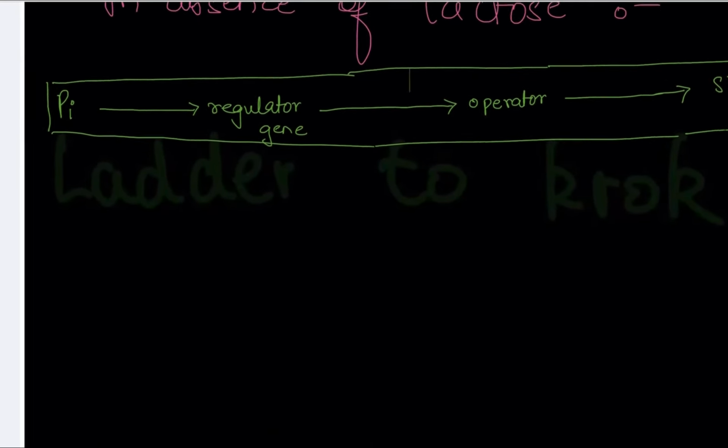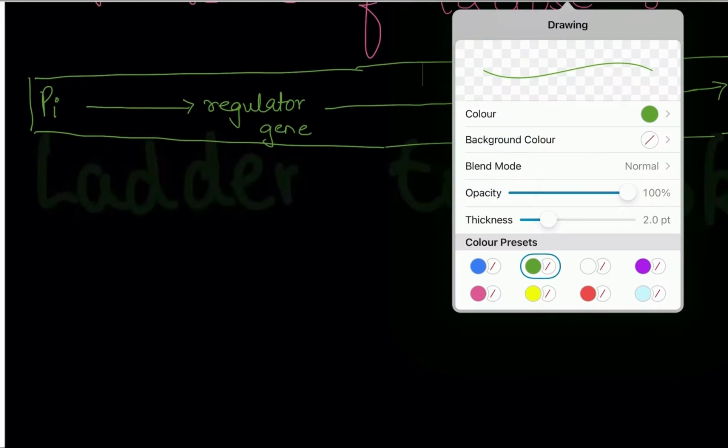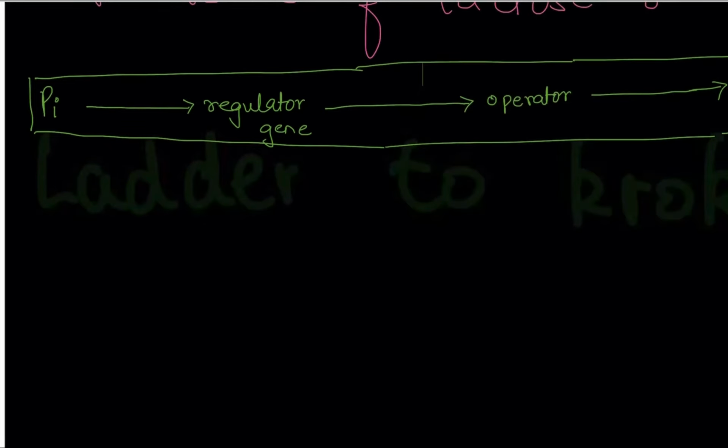First, if lactose is absent, the process has started. Once the process has started, the regulator gene will carry out the process of transcription. Now, transcription we have done in the previous video, it was the forming of mRNA from the DNA. So from the regulator gene, we will form an mRNA.